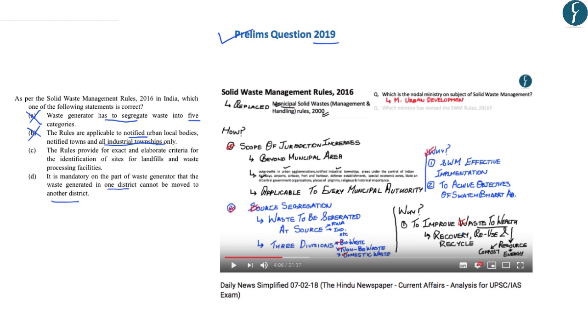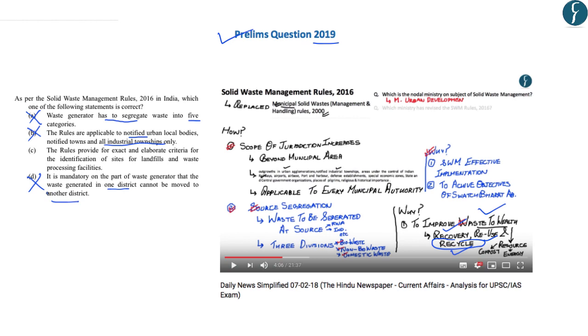Now, further in the same DNS, it was discussed that the source segregation was required to improve the waste to wealth concept. And this enabled the recovery, reuse and recycle of the waste which is generated. Now, if the waste so generated is to be recovered, reused and recycled, its transportation from one district to another district cannot be restricted. And that is why the option D becomes incorrect.